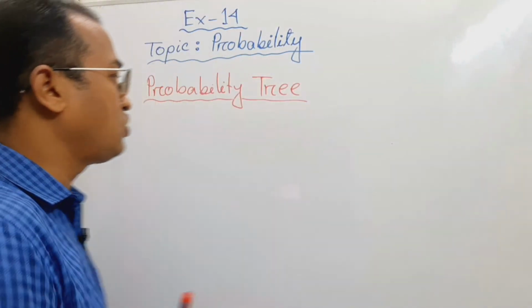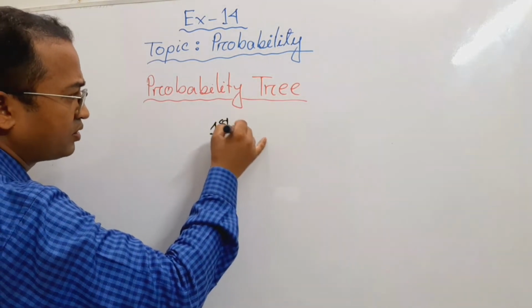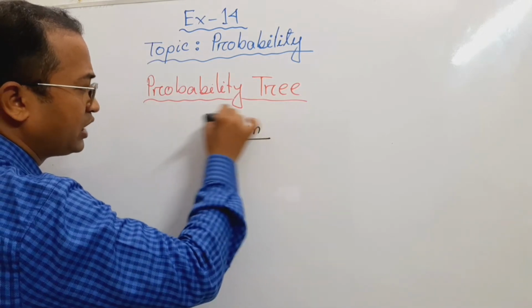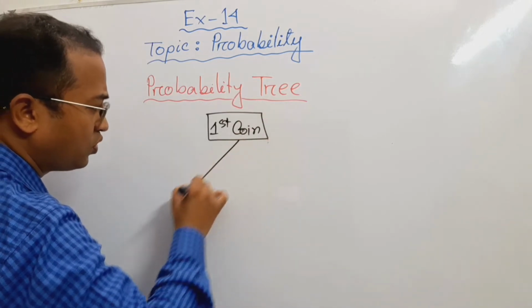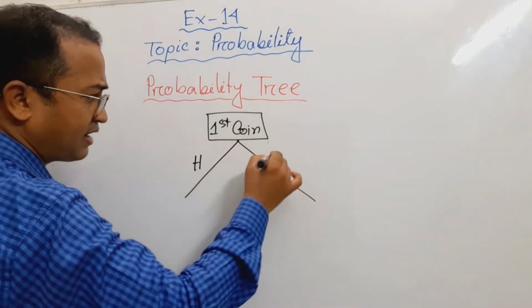Say in the first toss, the first coin, you will get 2 possible outcomes, that is head and tail.